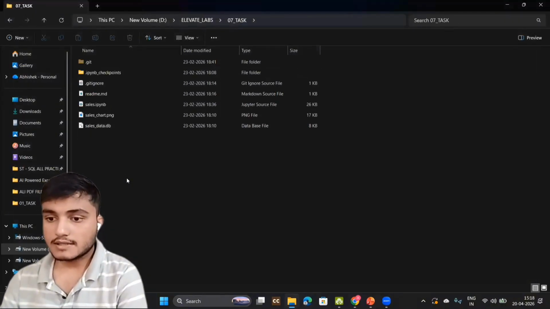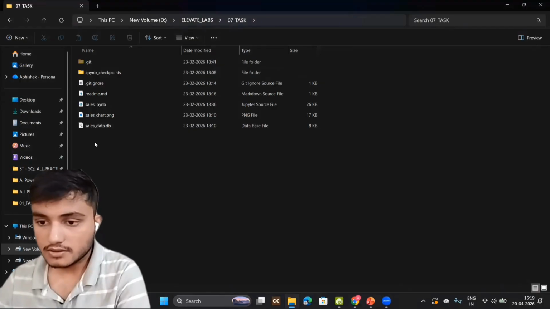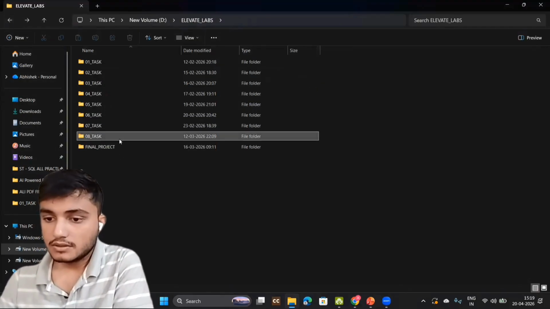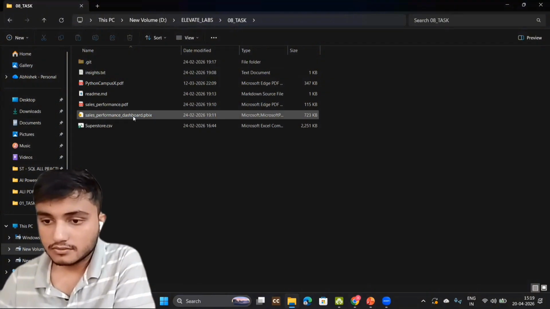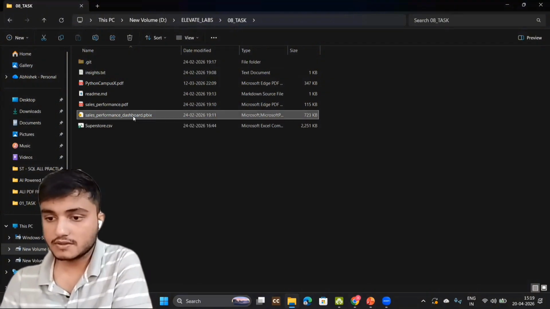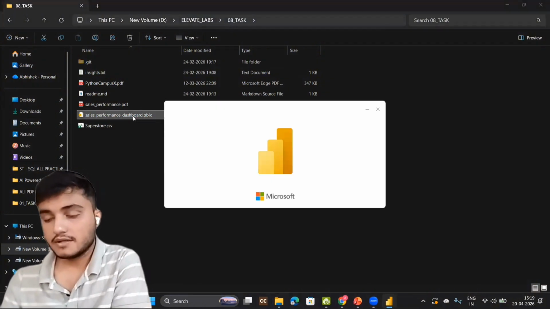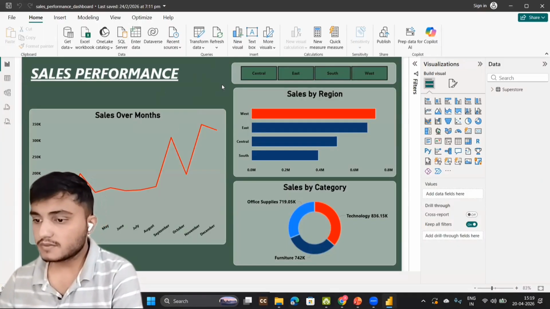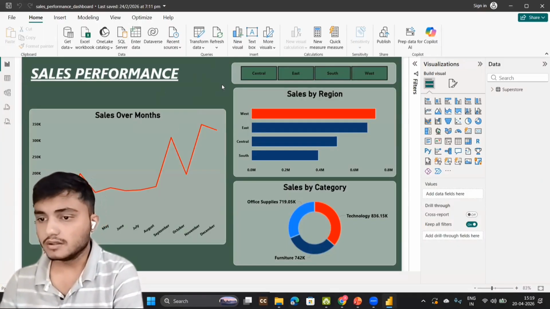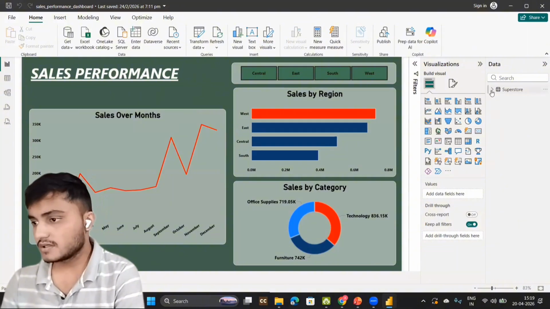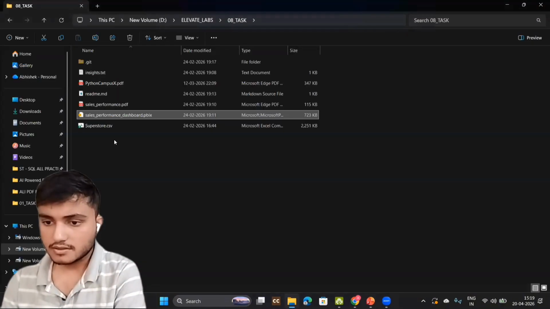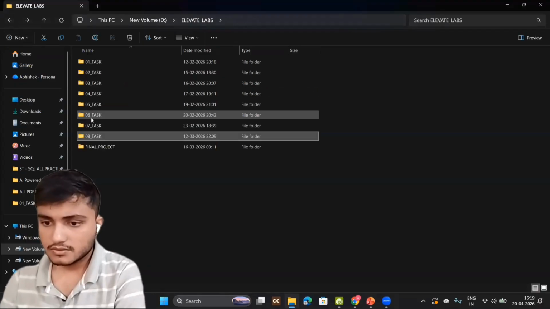Task 7 is also the same thing about SQL only. Task 8 was about a sales performance dashboard. This is also another dashboard that I created. So this is the same dashboard that I have created. There was nothing new here, because this is the same dataset, Superstore. So let me show another dataset, another dashboard.